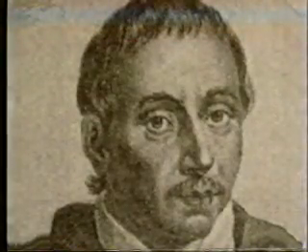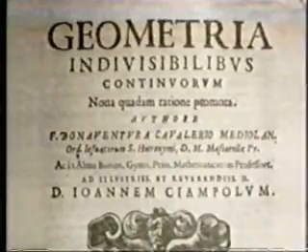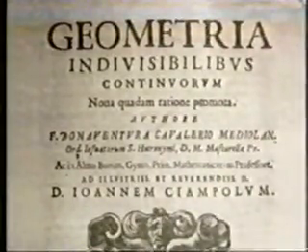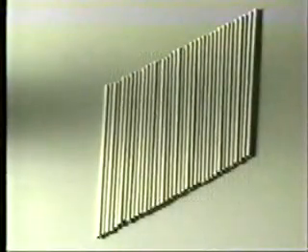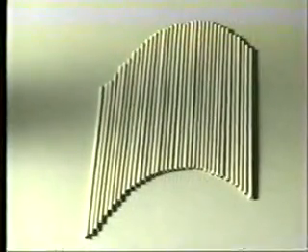Cavalieri, a disciple of Galileo and a professor at the University of Bologna, is famous for having set out, inspired by Archimedes, what came to be known as Cavalieri's principle. This principle is based on the conception of a flat area as a juxtaposition of infinite segments. Let's look at this rectangle made up of sticks. If we move any of these sticks, or segments, a new shape is produced, but the area remains the same.